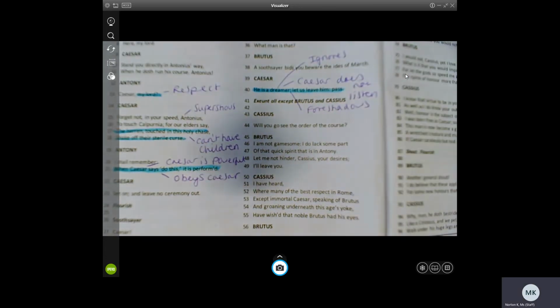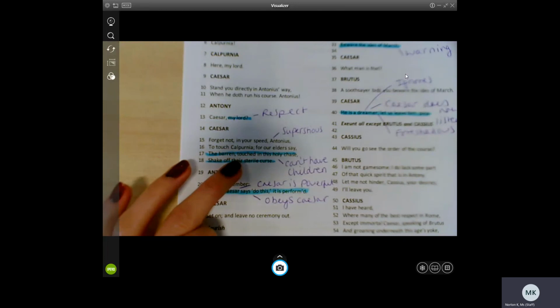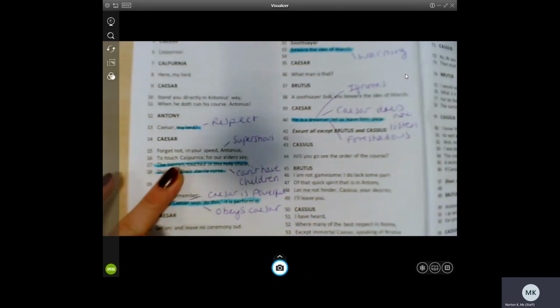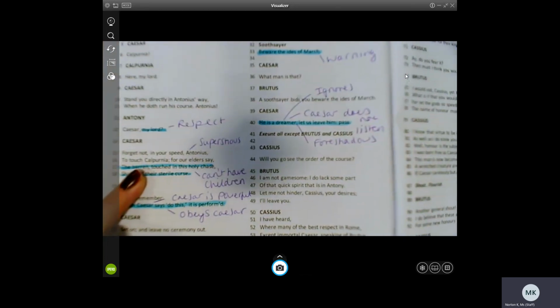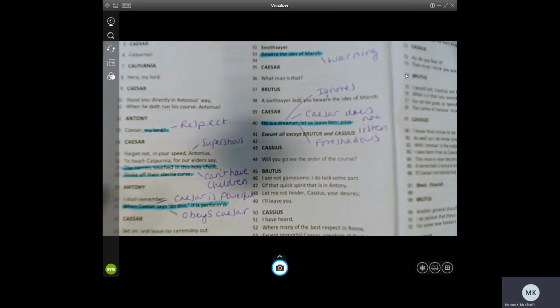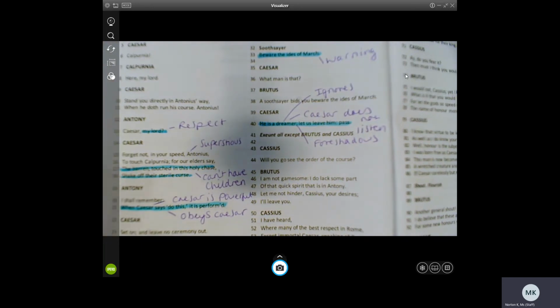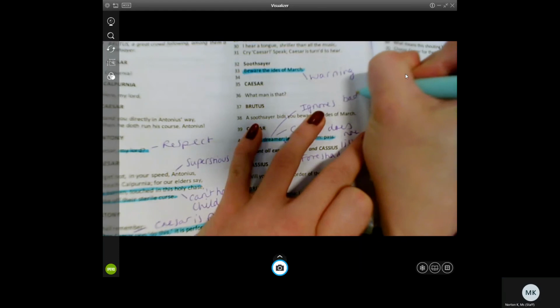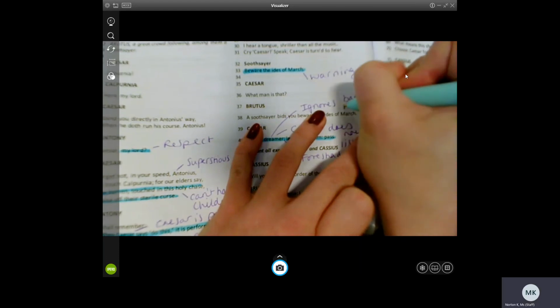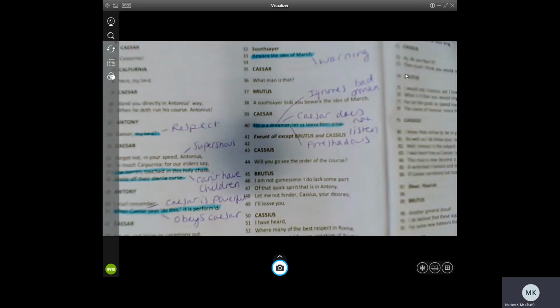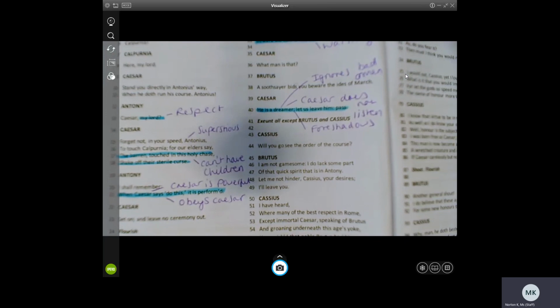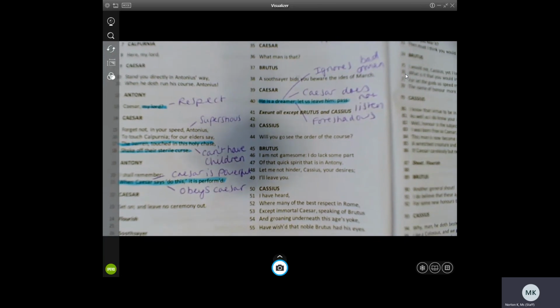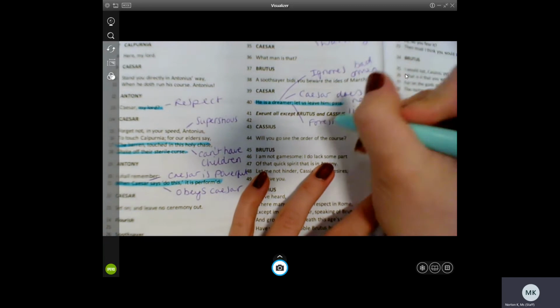then it's a bit funny that here he is being really superstitious, yet as soon as a soothsayer, another superstitious person, gives him a warning, a personal warning, a bad omen, he ignores it. So he's happy to believe in superstitious things for his own gain, but as soon as it goes against him, he is not going to listen. And this foreshadows how he also ignores his wife's dreams later.